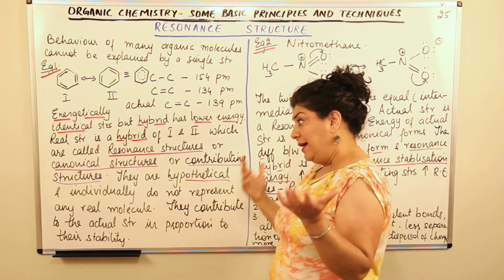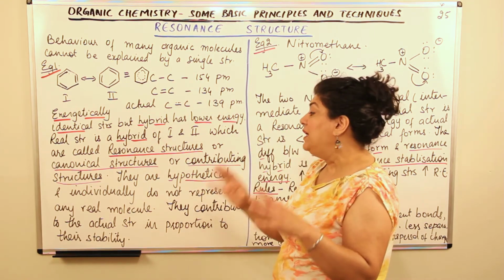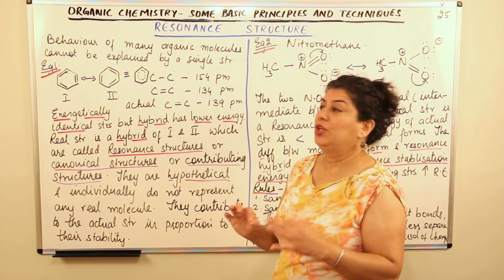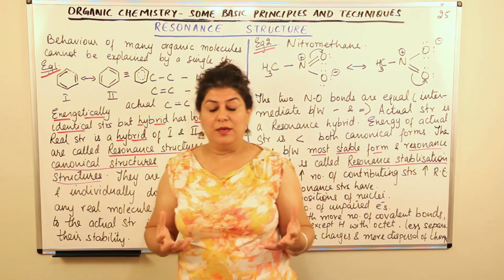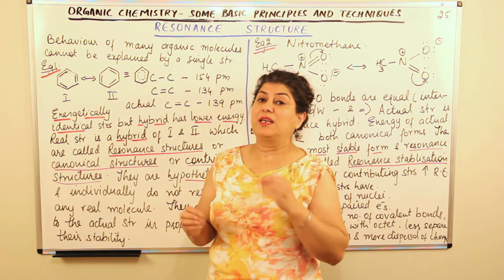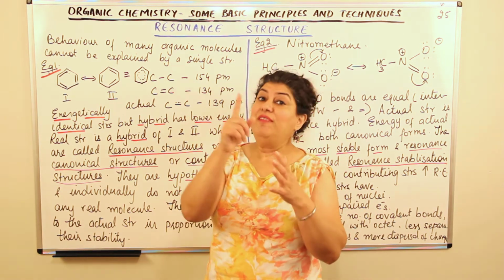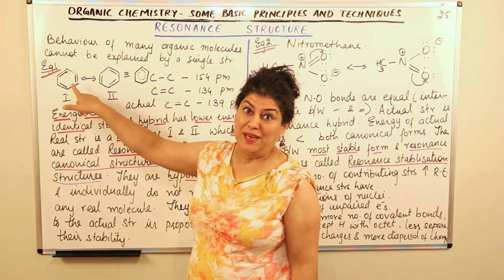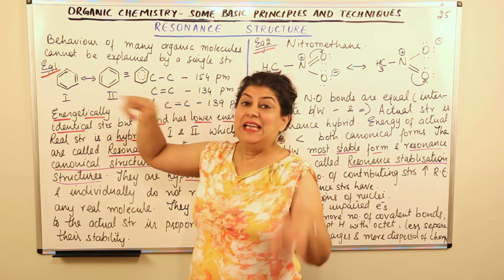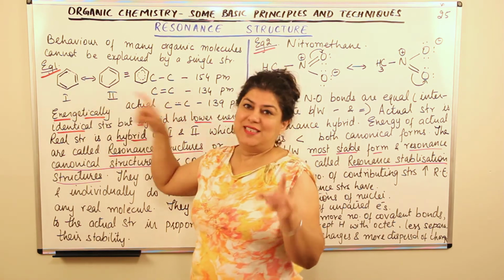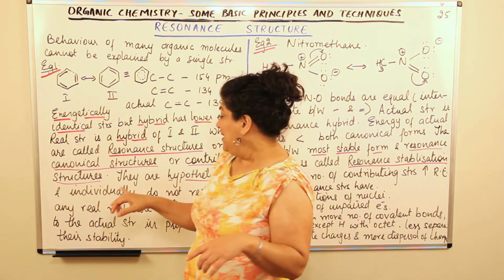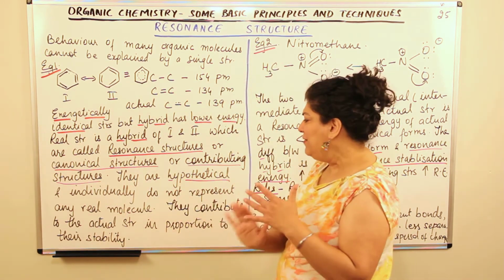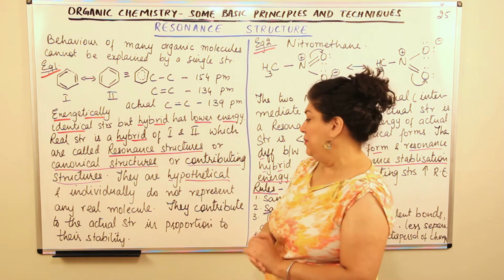Although when we are studying organic chemistry and benzene and its reactions, we do make this structure to explain how the reaction took place, yet not one of these actually represents the molecule. So they are hypothetical and individually do not represent any real molecule.